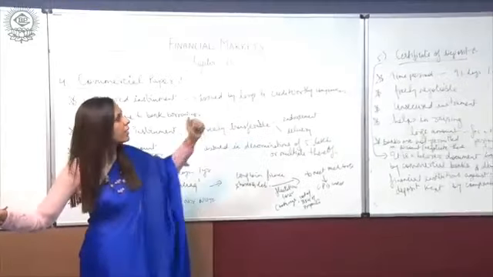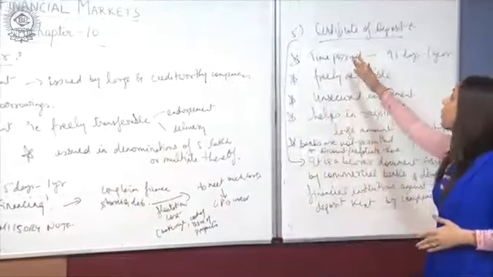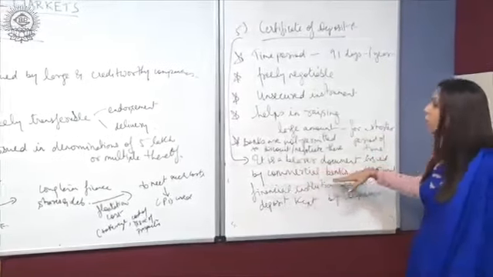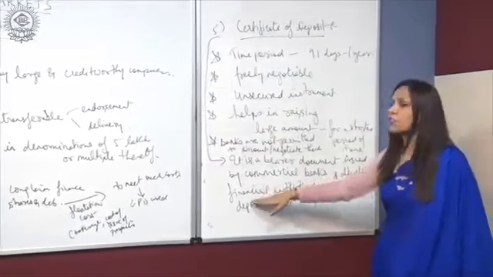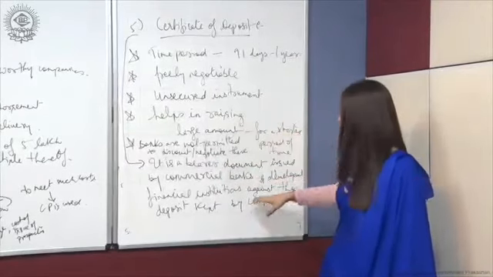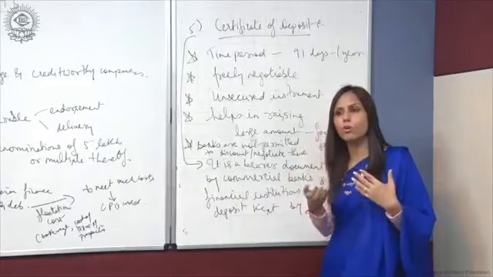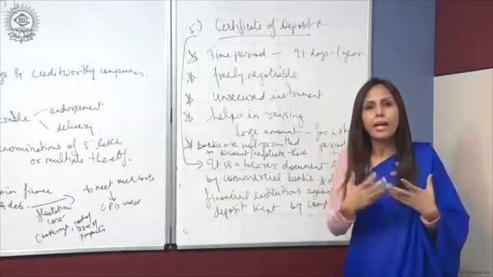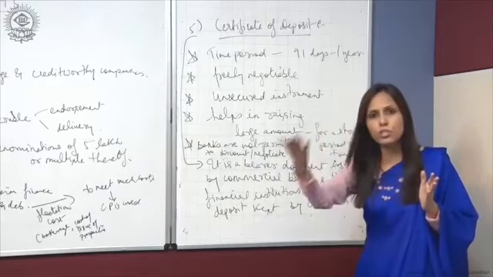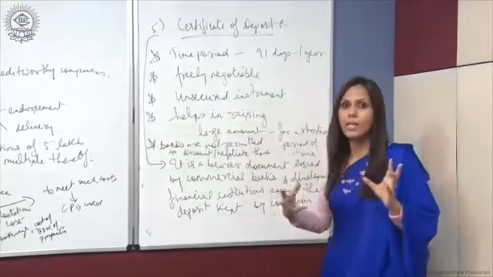The fifth money market instrument is the certificate of deposit. What is a certificate of deposit? It is a bearer document issued by commercial banks and development financial institutions. Means they are issued by any commercial bank or financial institution against the deposit kept by a company. If a company has to arrange a large amount of cash, then the company will keep some deposit with a bank or any financial institution. Against that, those banks or financial institutions will lend them money.